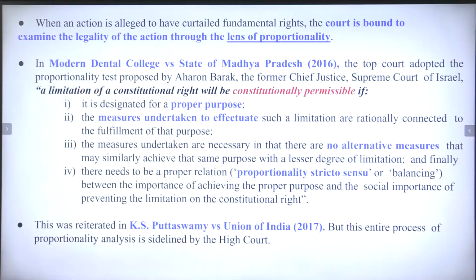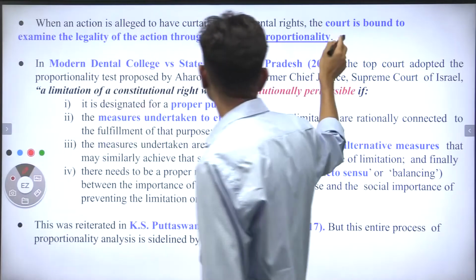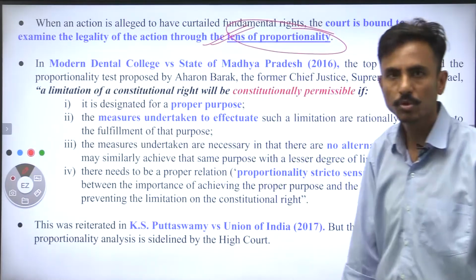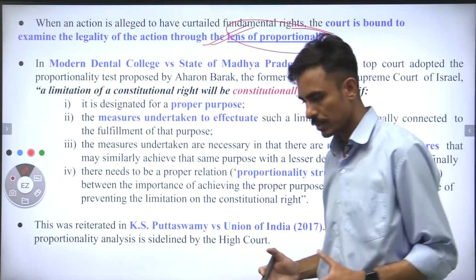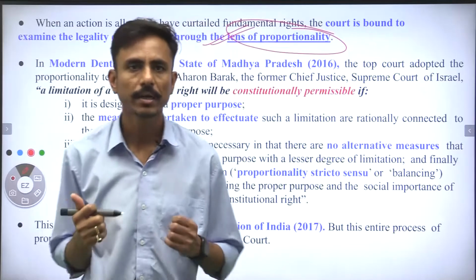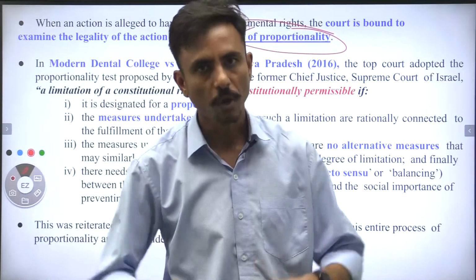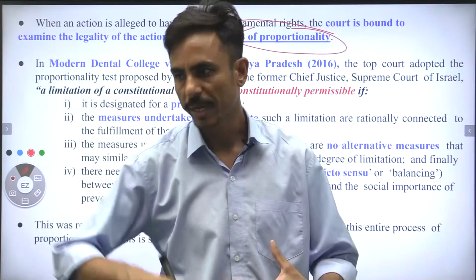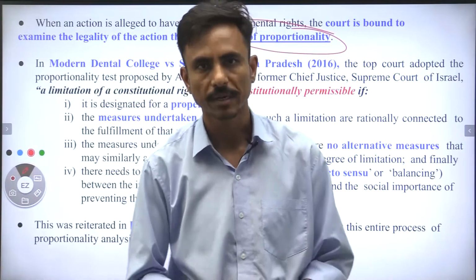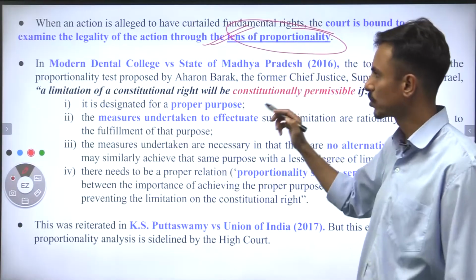Even the court has said that the court is bound to examine the legality of the action through the lens of proportionality. Lens of proportionality means, for the rights being taken away by the executive or by the government, what proportion of it would benefit the society at large, right? So this is called the lens of proportionality.